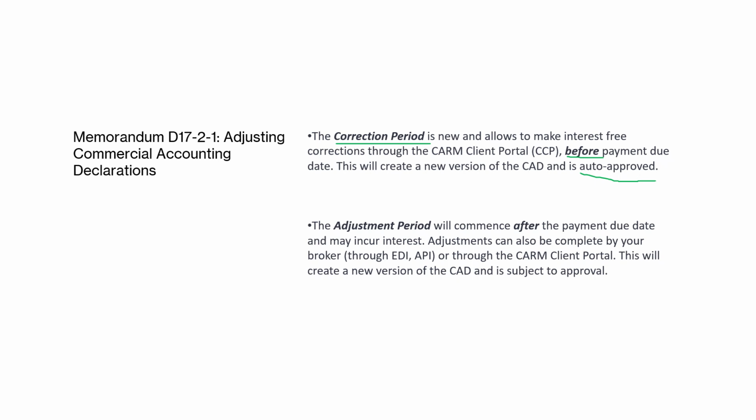The adjustment period, on the other hand, is when it's after the due date, and this is more similar to what we had before, something called a B2. In this case, the change of the new version of the CAD is subject to approval by CBSA.